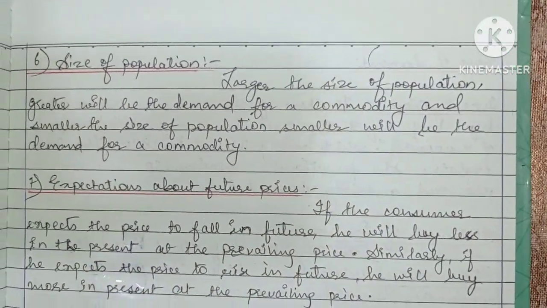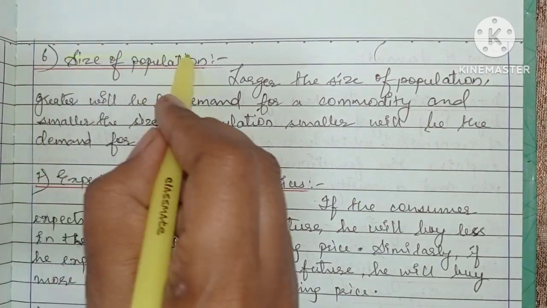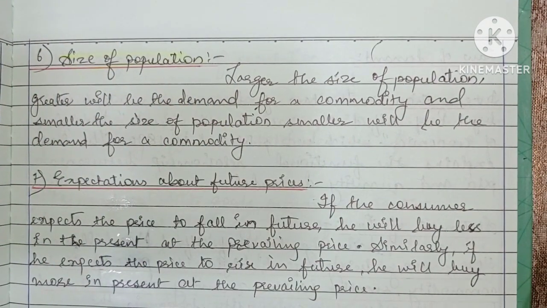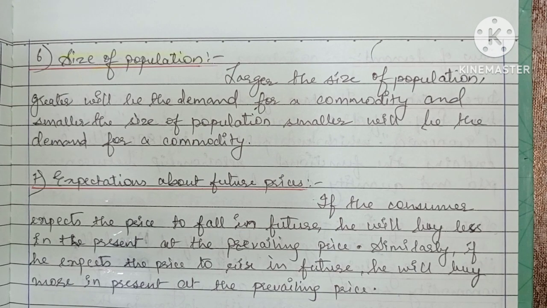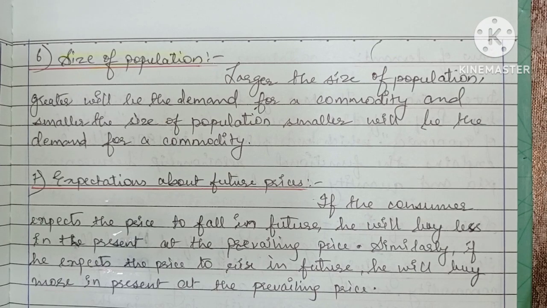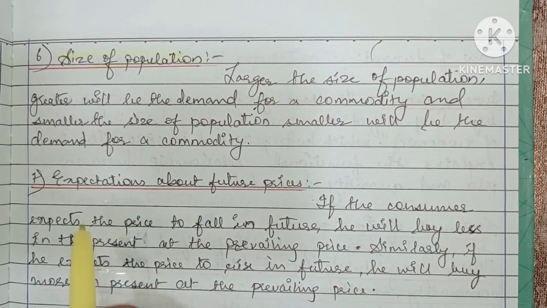Then comes the size of population. The larger the size of population, the greater will be the demand for a commodity, and the smaller the size, the smaller will be the demand for a commodity. That is a natural thing. If there is no population, no people, then obviously the demand will be less.